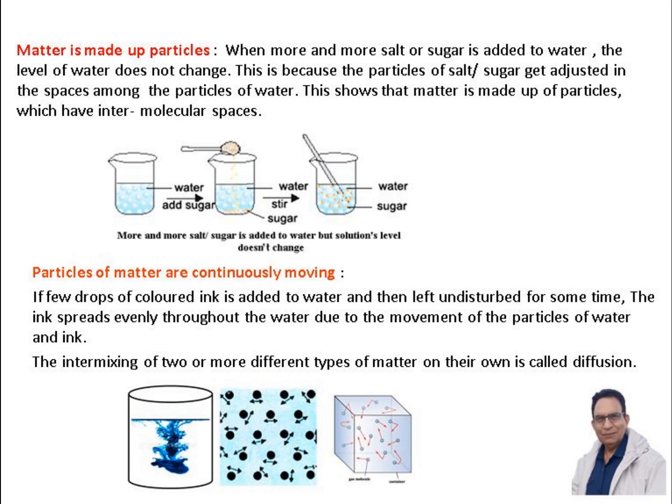Particles of matter are continuously moving. To show that, if few drops of colored ink is added to water and then left undisturbed for some time, the ink spreads evenly throughout the water due to the movement of particles of water and ink. The intermixing of 2 or more different types of matter on their own is called diffusion.